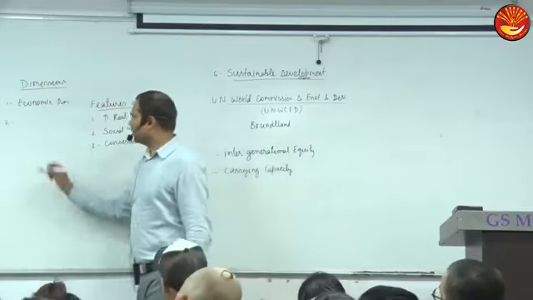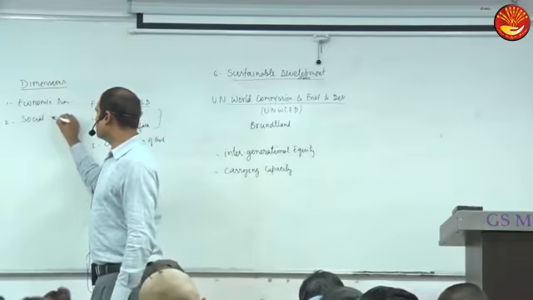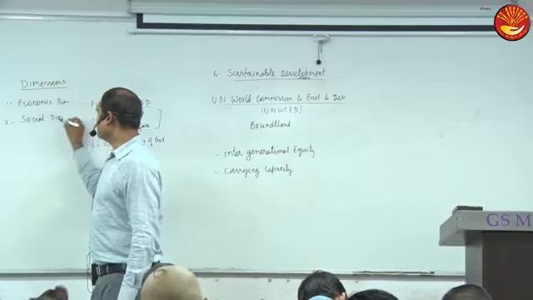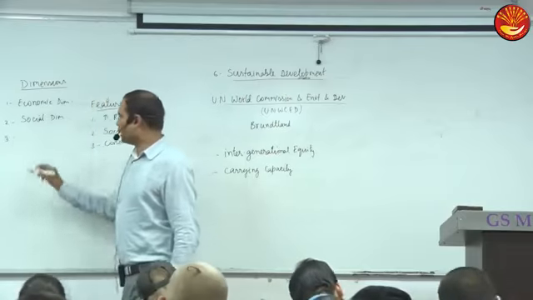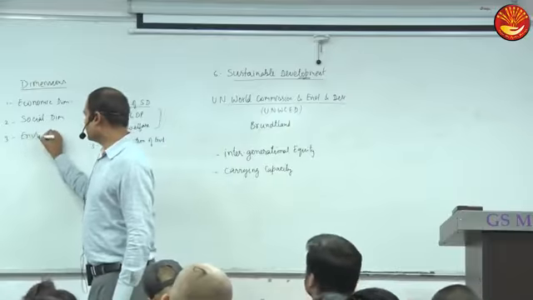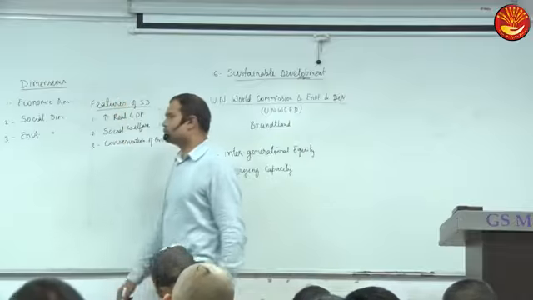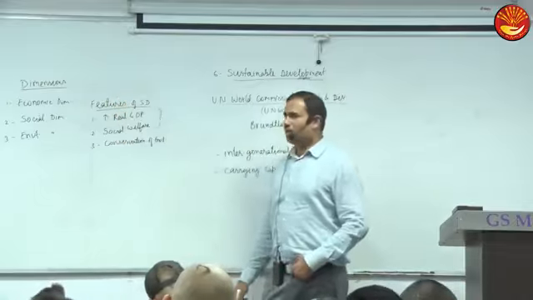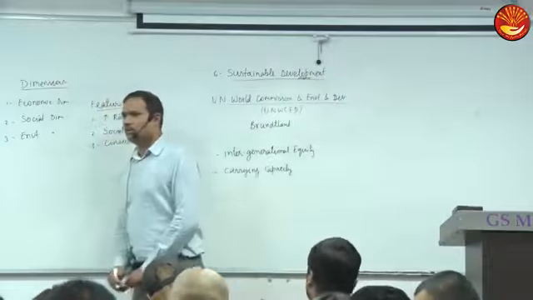Yes or no? Yes, a social dimension. Any other dimension? Environmental dimension. Economic dimension, social dimension, environmental dimension. Any other dimension?